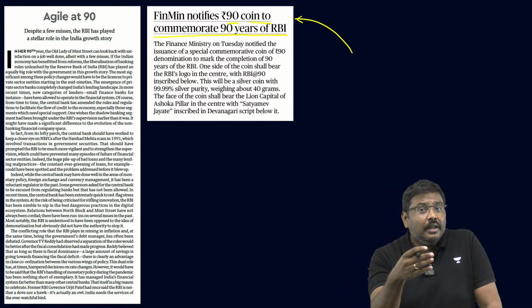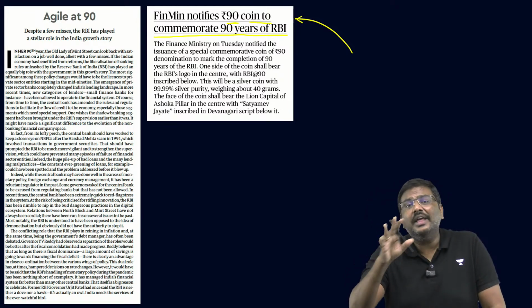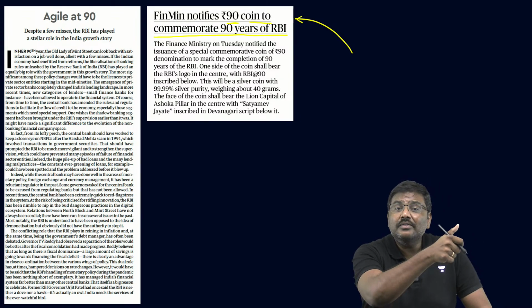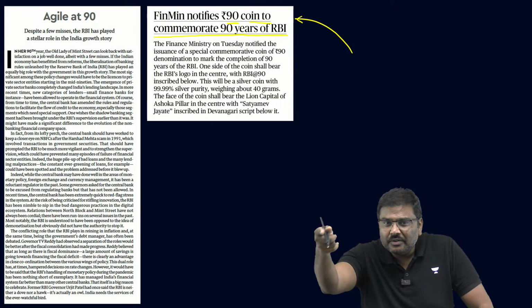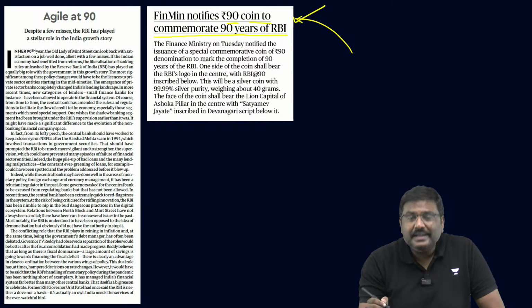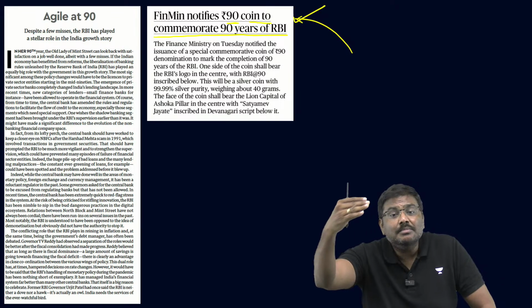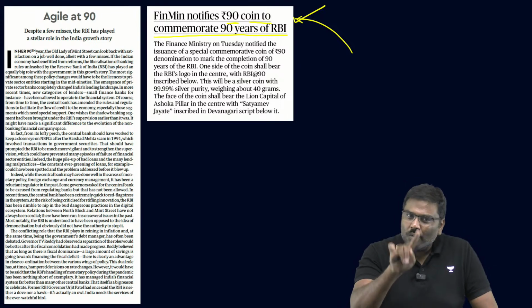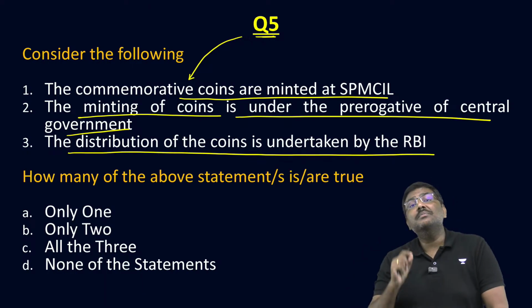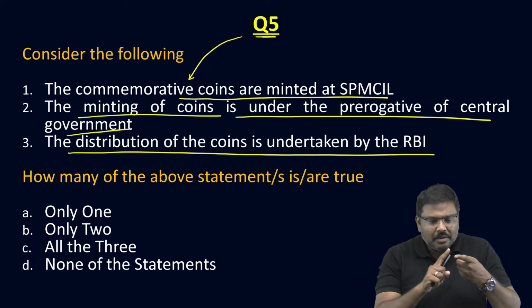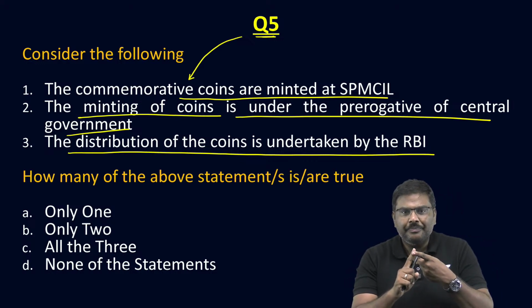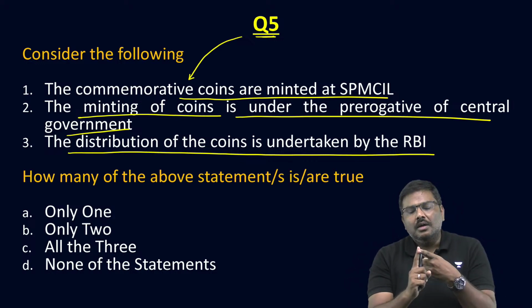Last year, multiple important historical events have taken place. 75 years, there was a commemorative coin. RBI has completed 90 years, again a commemorative coin. That is the only reason I've asked a question on commemorative coins. So point number one, all of you please listen to me.